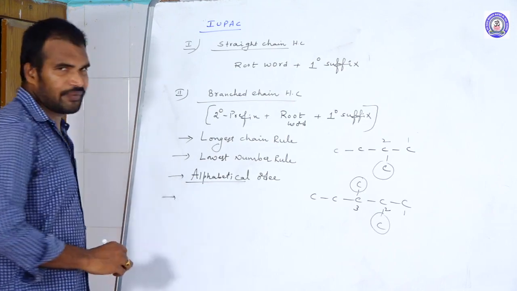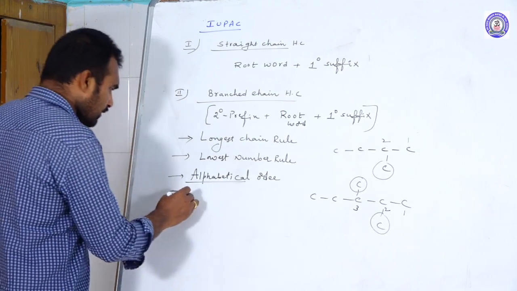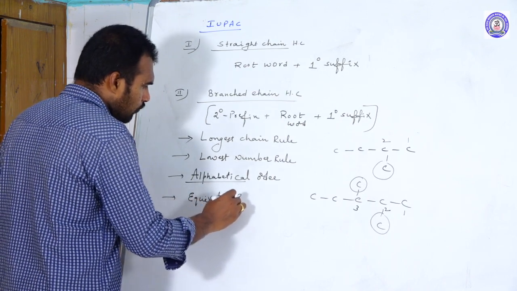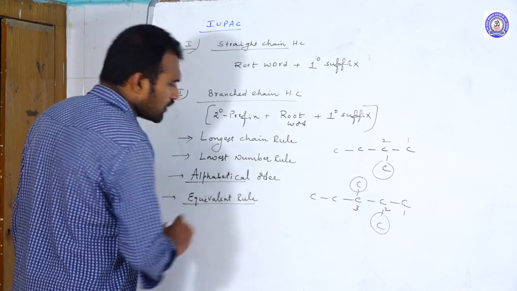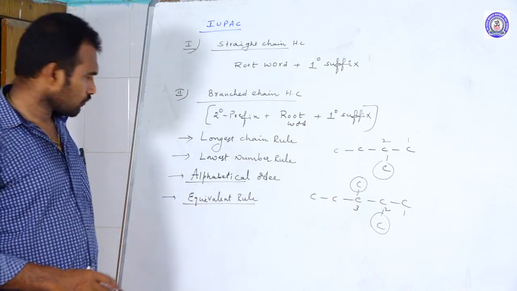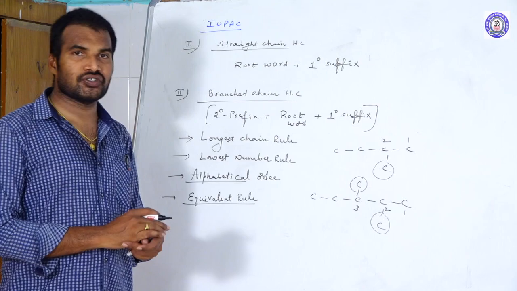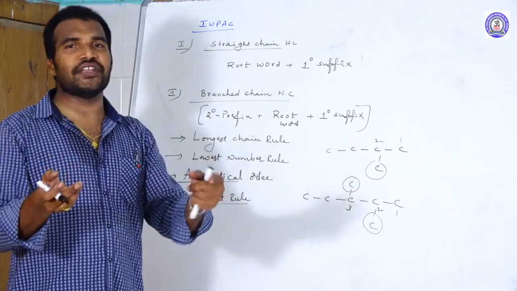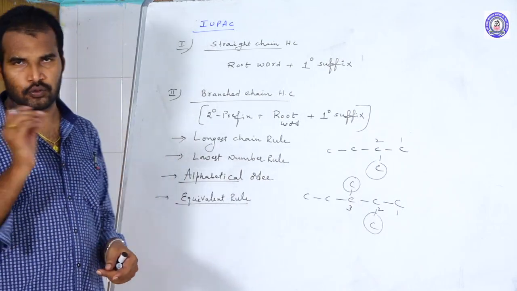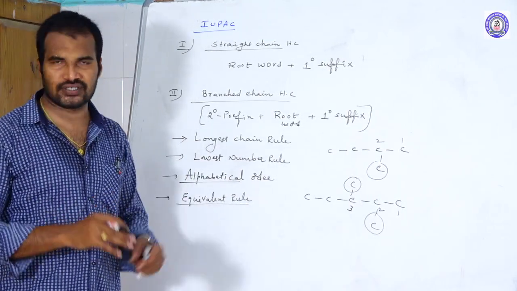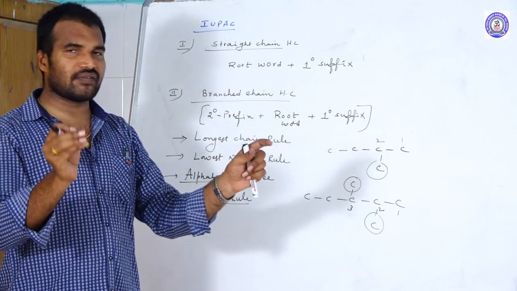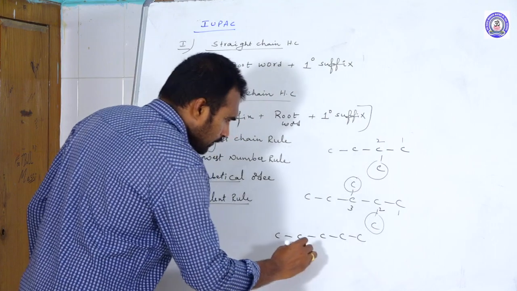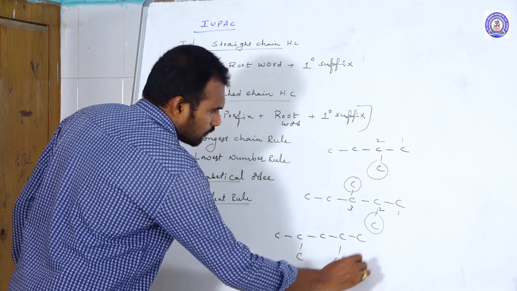After alphabetical order, the next one is the equivalent rule. Equivalent positions are pairs of positions whose sum value is the same from both directions. Suppose there are different groups at equivalent positions. For example, I am giving an example here. See this one and this one.